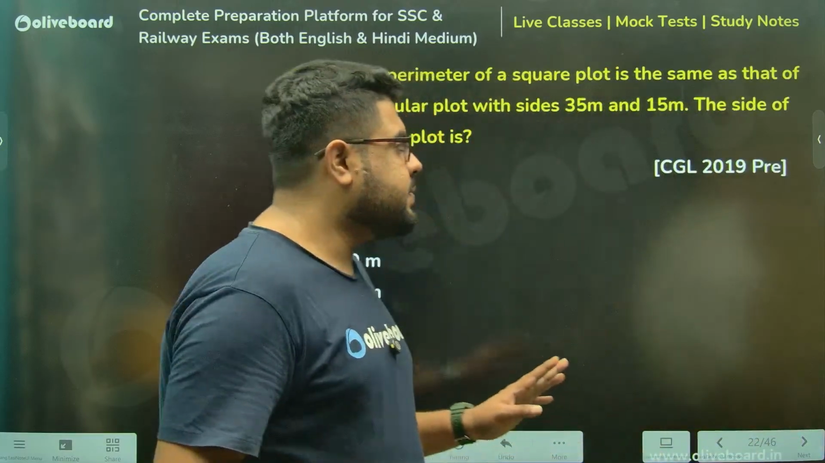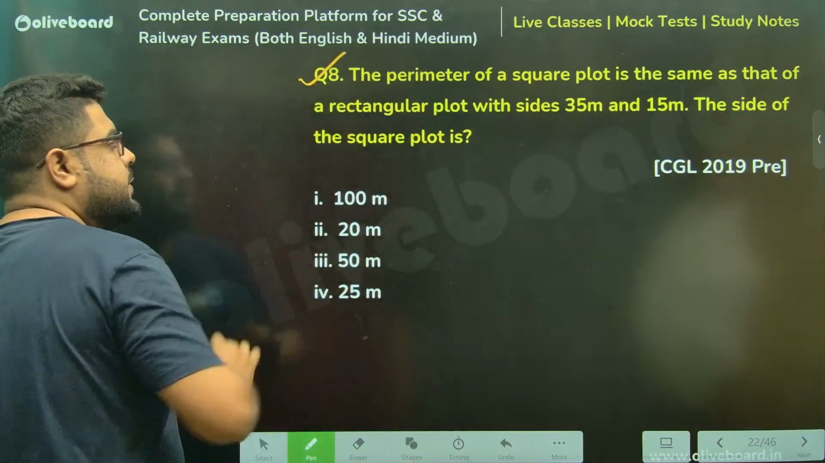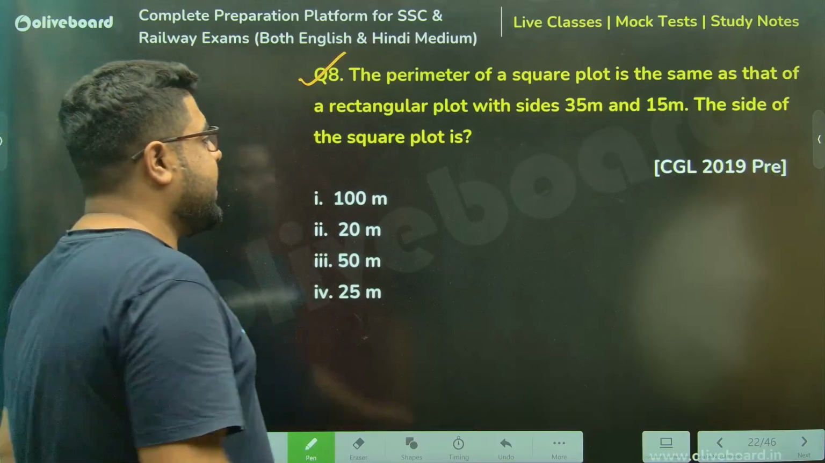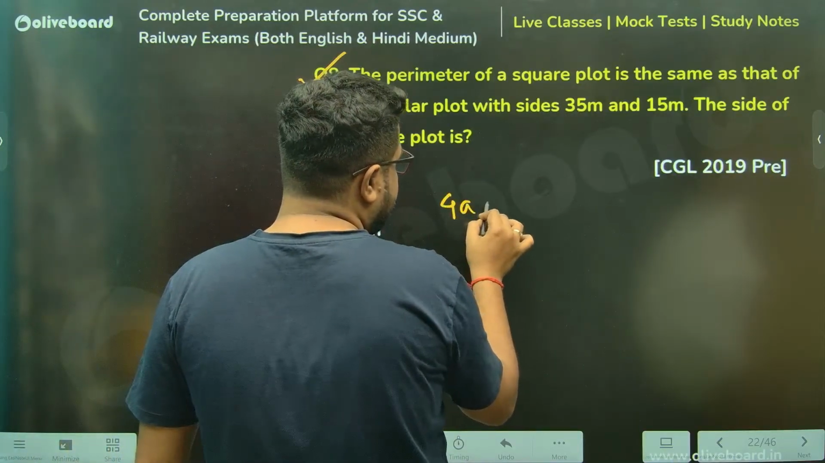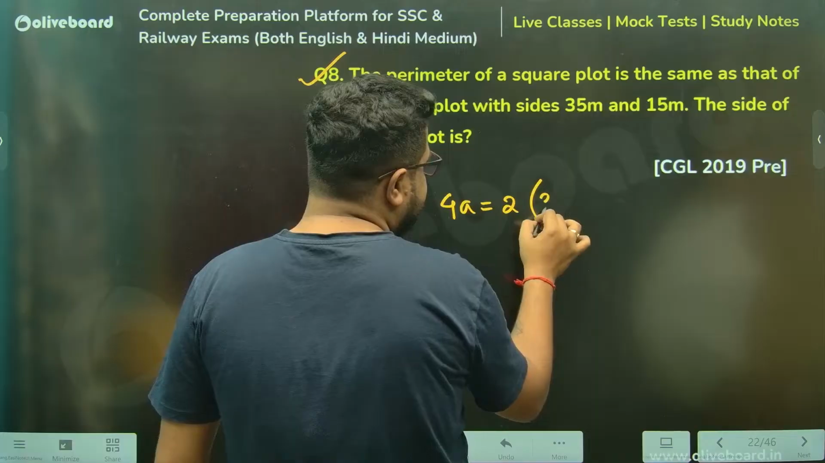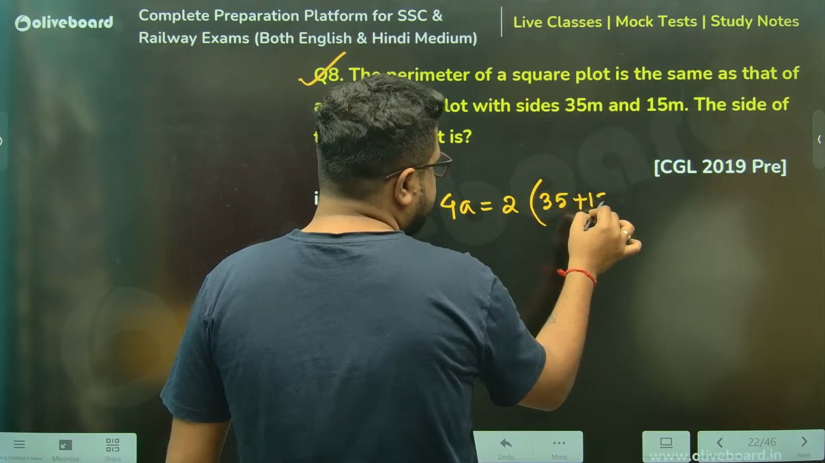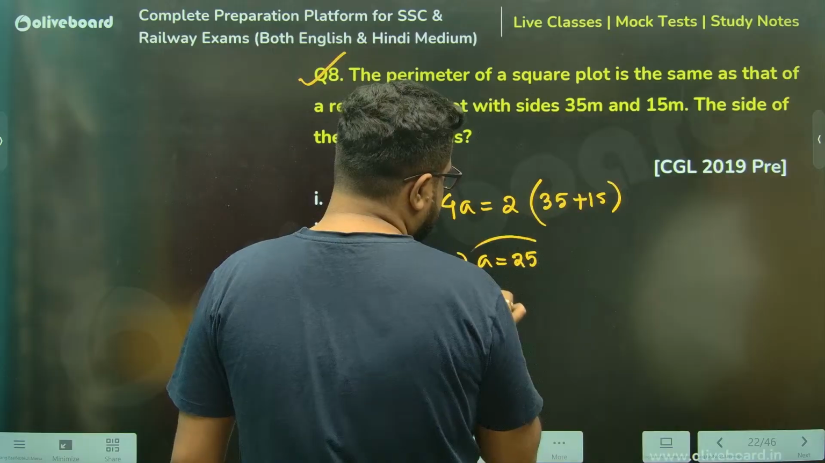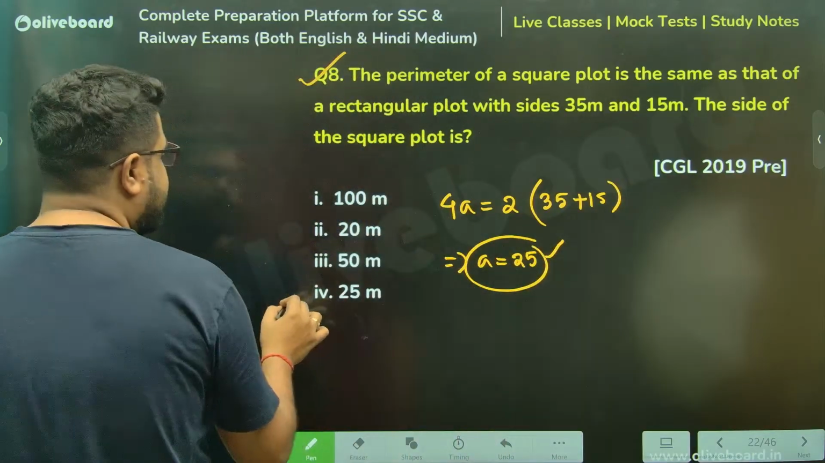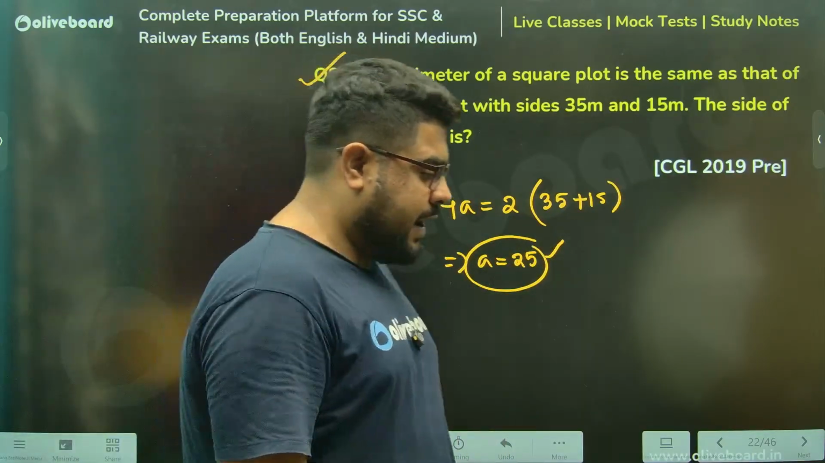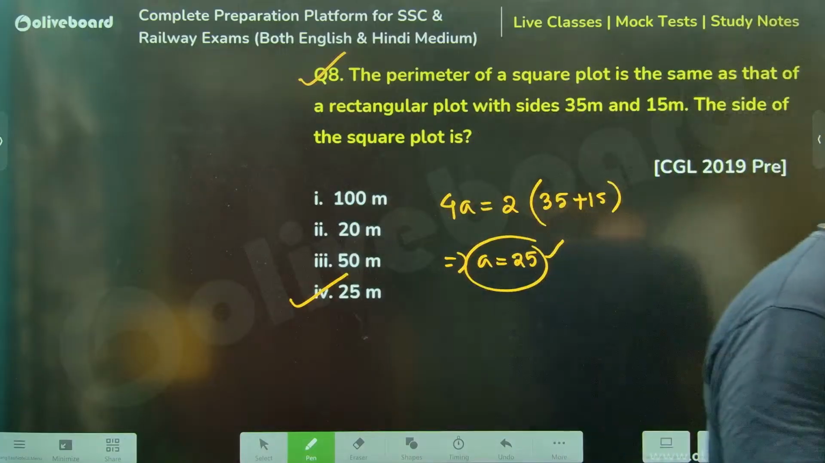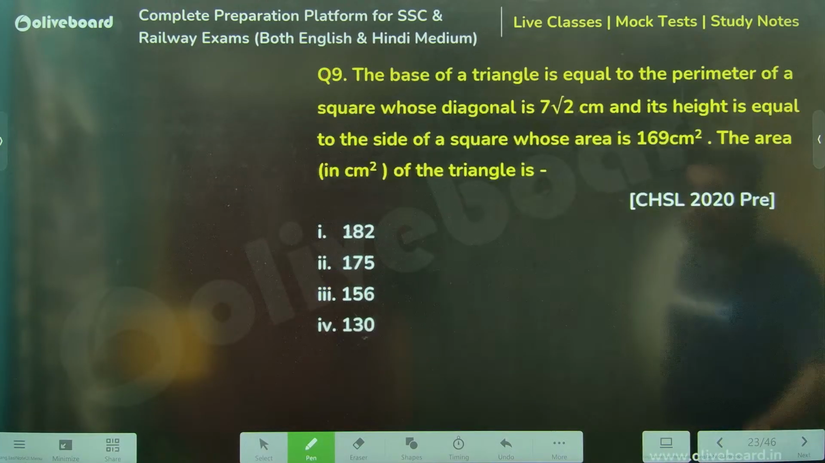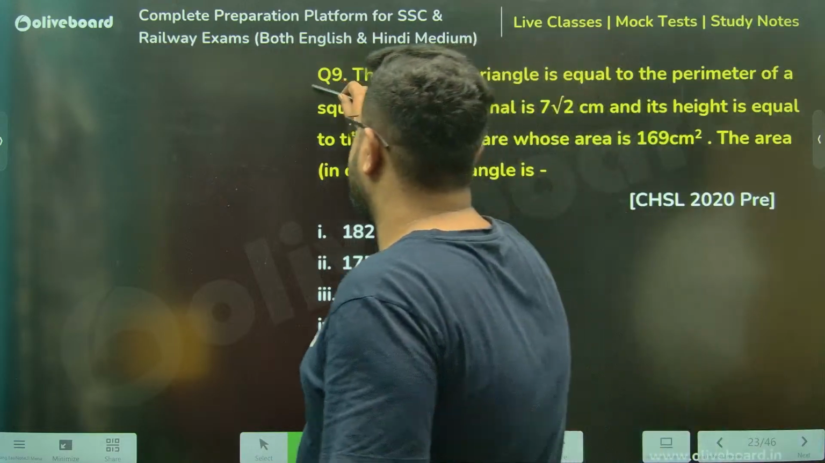Not wasting any time. Chalo, next one, please. Perimeter of a square plot is same as the rectangular plot. Perimeter of a square plot is 4A. It is twice of length plus breadth. Right? So A becomes 25, sir. Now what they're asking, side of the square plot is 25. Again, very simple questions. Couple of lines each. Chalo, next one. Now a little better question.